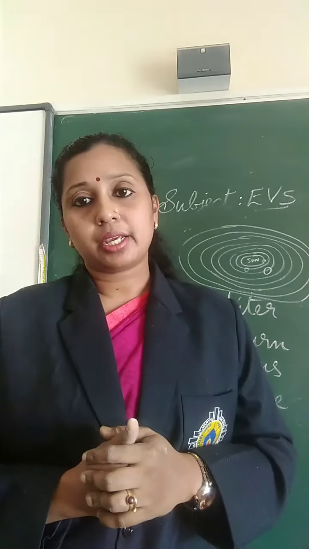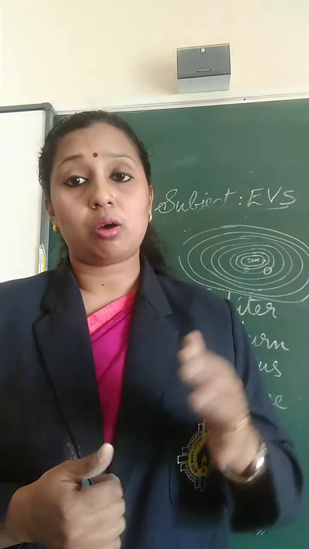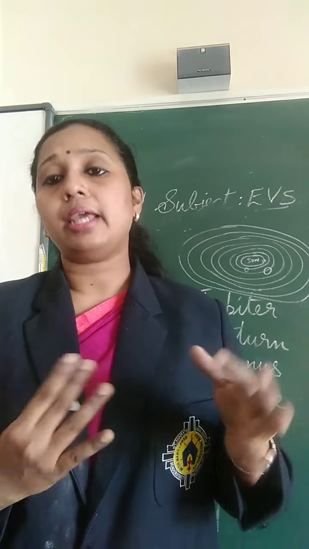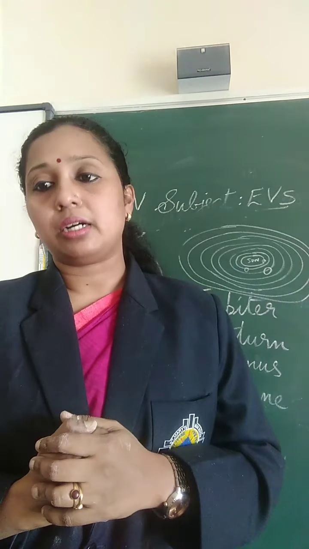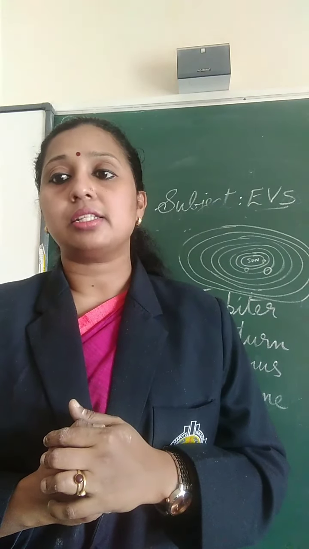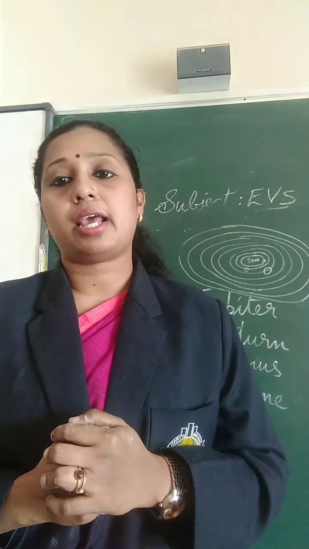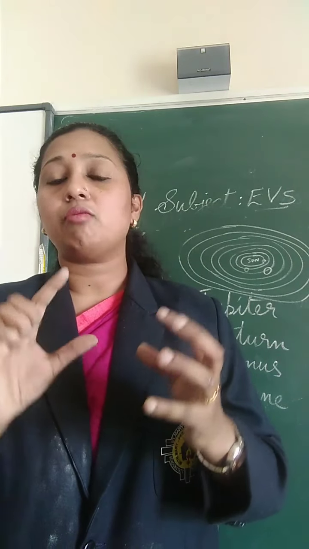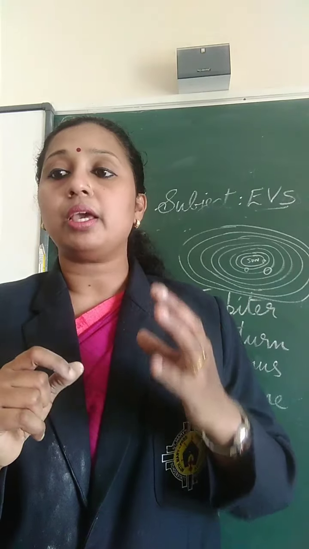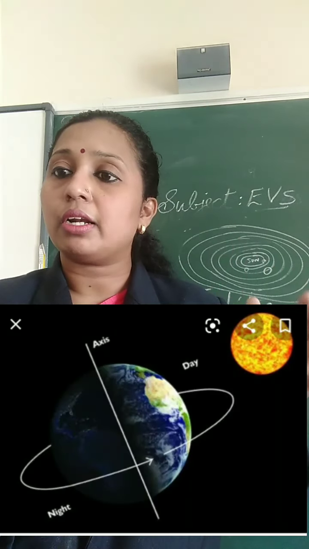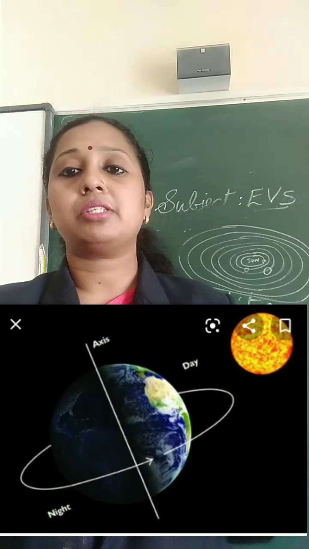So next we will study about day and night. How does day and night happen? During the Earth's rotation, one side of the Earth faces the Sun and receives light. So when the Earth is rotating, one side will be facing the Sun, and that side will receive the light. In the picture you can see that.